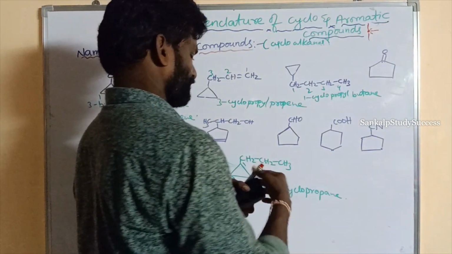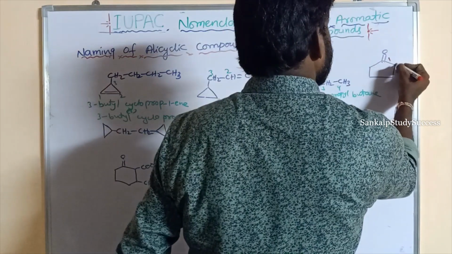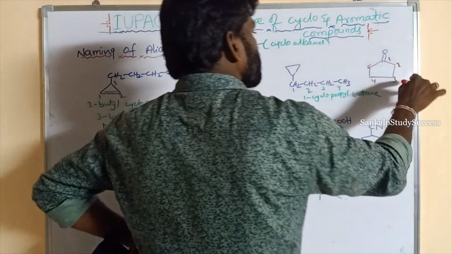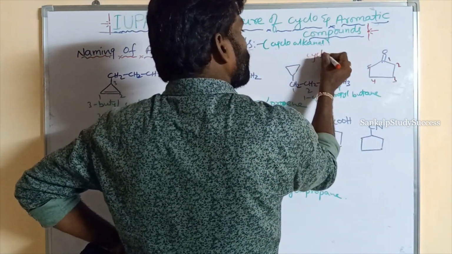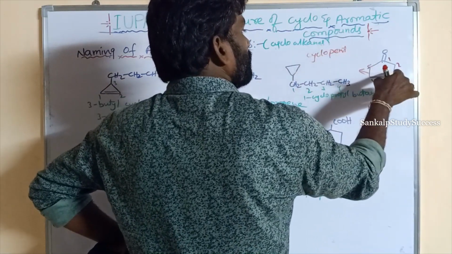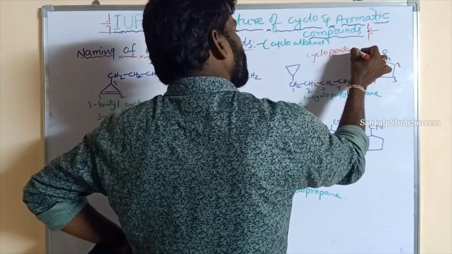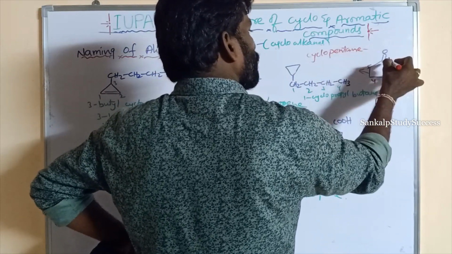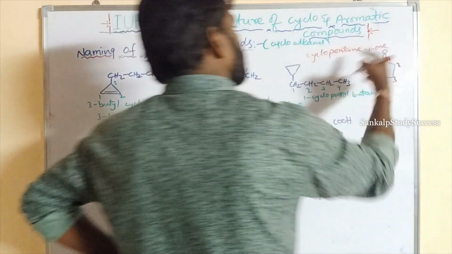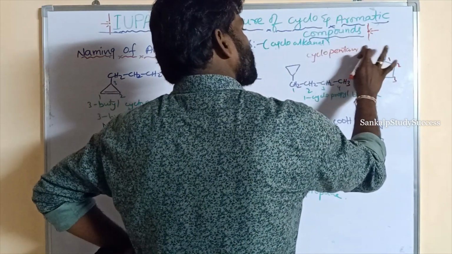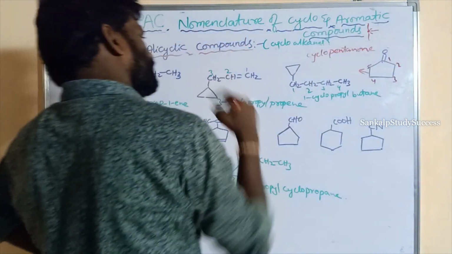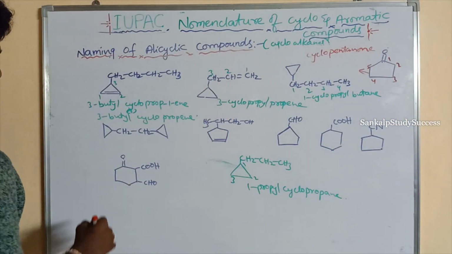Okay, what is its name? So 1 2 3 4 5. So this is the ketone. Ketone means this is 5 carbons, cyclopent, 5 carbons, pentane. These are single bonds. The ketone is present at position 1. So it is cyclopentanone. Right, both are the same. This is a very good example.